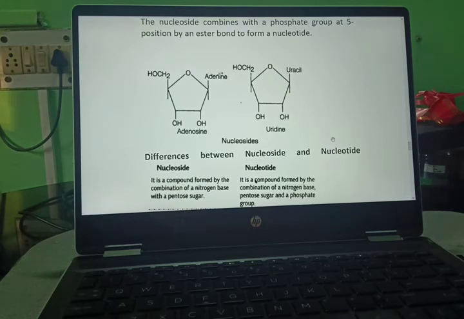Now we will study, you can see adenine, these are nucleosides. This is adenosine, HOCH2O, adenine, OH, OH. Then HOCH2O, this is uracil, OH, OH.